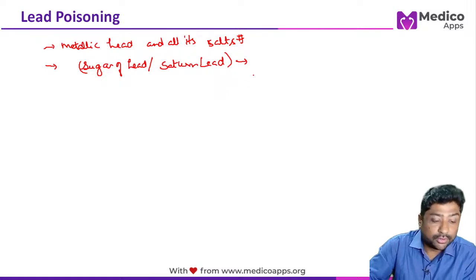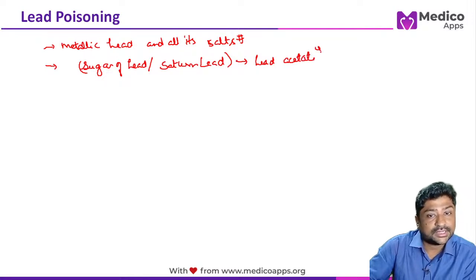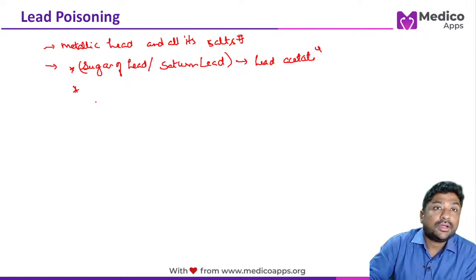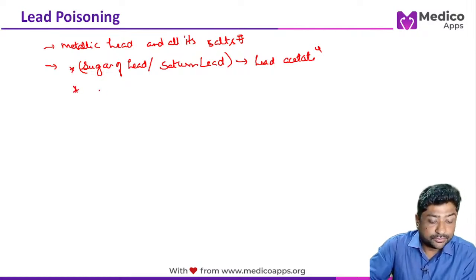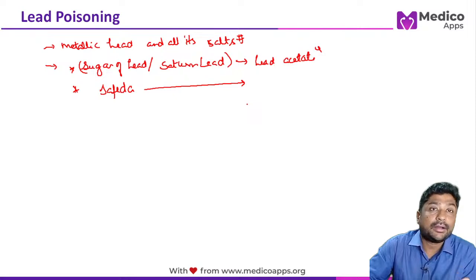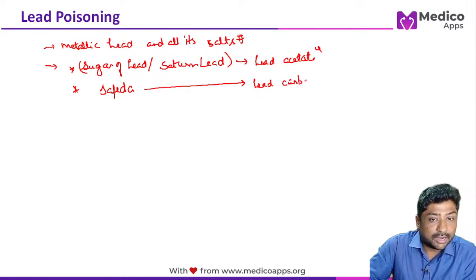So in sugar of lead or Saturn lead, we have got lead acetate. This was asked in the examination. Another very common lead product is what we call as safeda. So what is the lead salt which is present in safeda? So here remember it is lead carbonate.